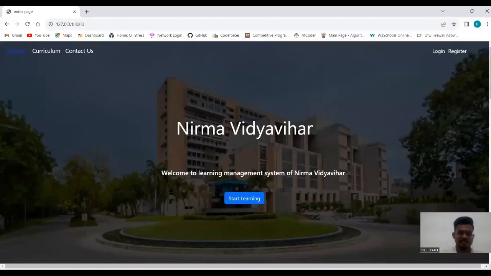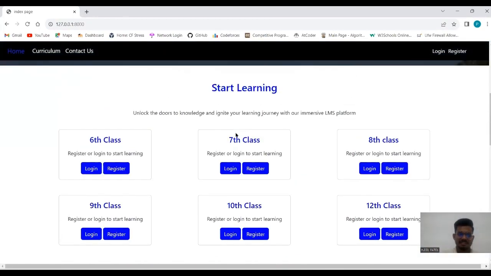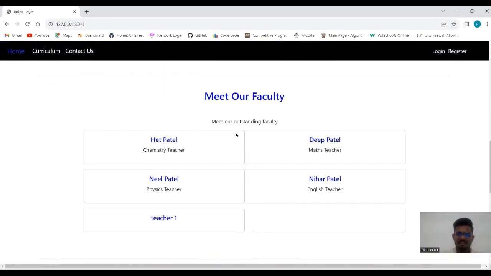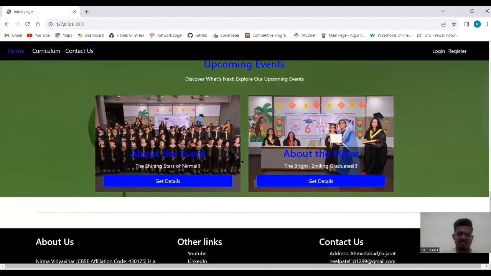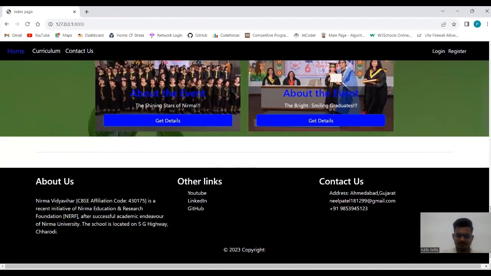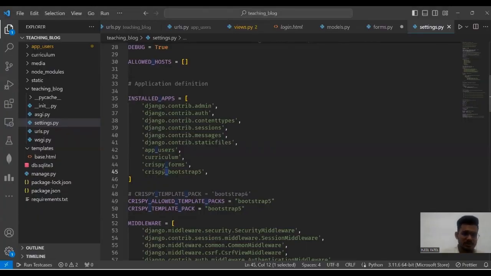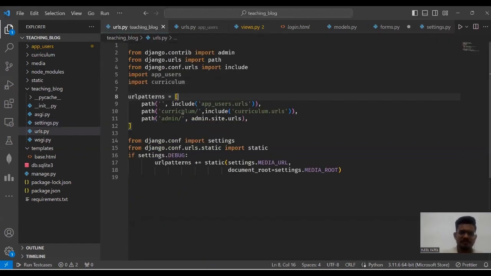So as you can see, this is our website. Our website homepage contains mainly first the navbar, then the standard section, third the faculty section, then the event section, and the footer. In our project level URLs, we can see that first one is the empty path, which is for our first application app user.url, second one is curriculum slash, which is for curriculum.url, and third one is for our admin panel.